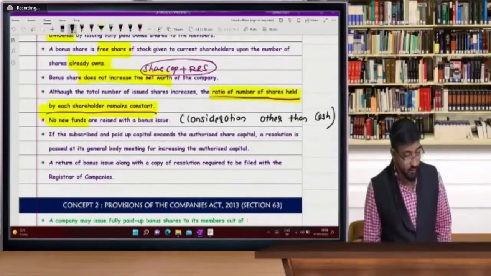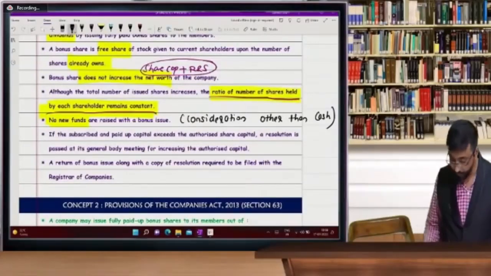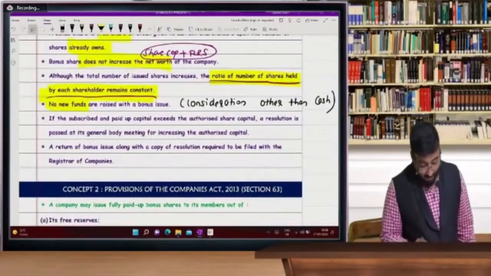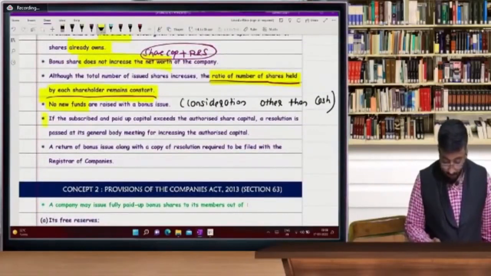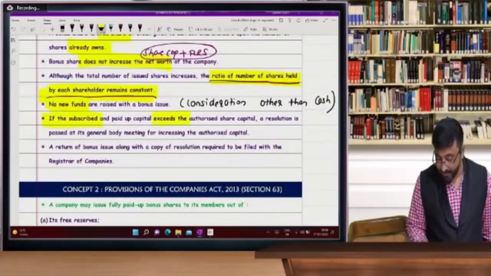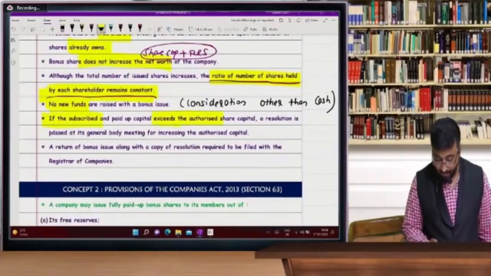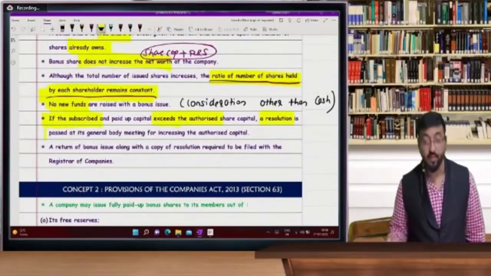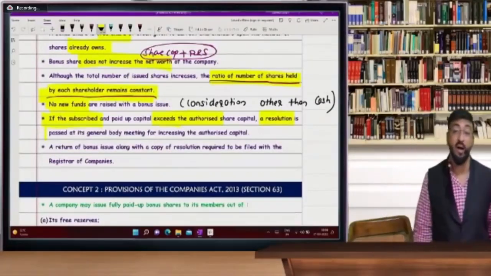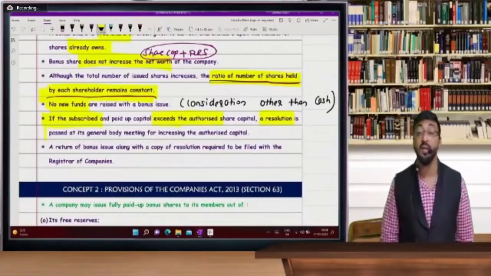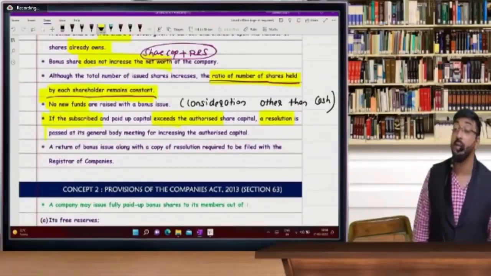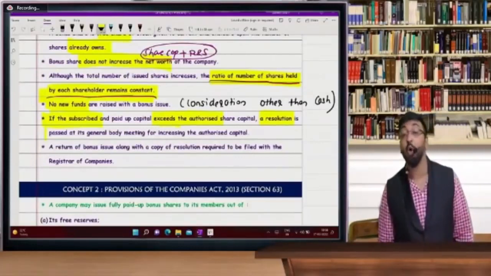Okay, sir. Okay. This is very, very important. If subscribed capital exceeds authorized capital, resolution has to be passed in EGM, extraordinary, or AGM, annual. This is not in the meeting of board, but in the meeting of shareholders.